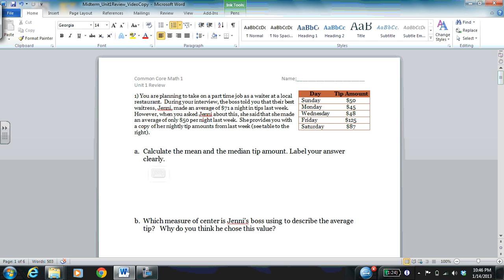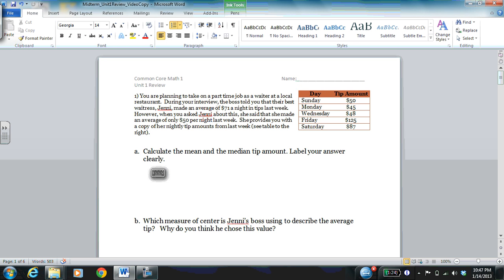Here I am with the Midterm Unit 1 Review sheet that I gave you in class, and we're going to be going over that. If you're just looking for the answers, what I recommend that you do is skip to the end of the video. After I've written all over this document, at the end of the video, I'll scroll through it very slowly so that you can pause as necessary to get the answers if you just want to check your answers. And then you could go back through and listen to how we solved specific questions as needed. But that'd be a good strategy if that's what you want to do. Otherwise, sit back and enjoy the video.